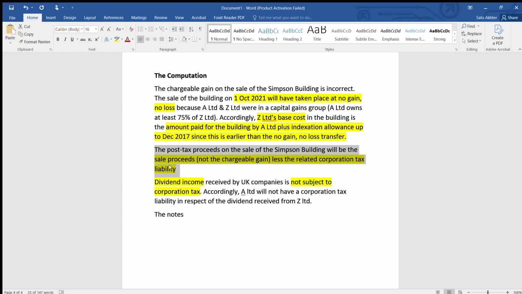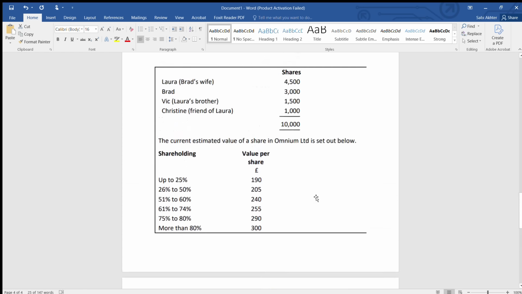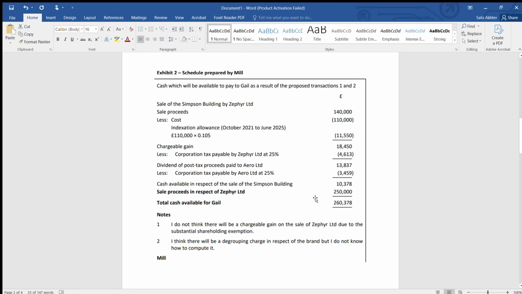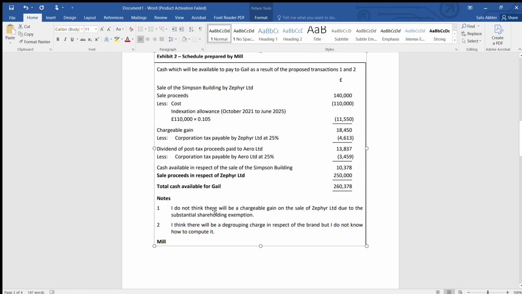Okay. Now the notes. Okay, we have some notes also here. You see, this is regarding the computation we have told. Now there are two notes. So you have to talk about those notes also, whether they are correct or not. So the first note is, I do not think there will be chargeable gain because they are eligible for substantial shareholding exemption regarding the sale of Z Limited.